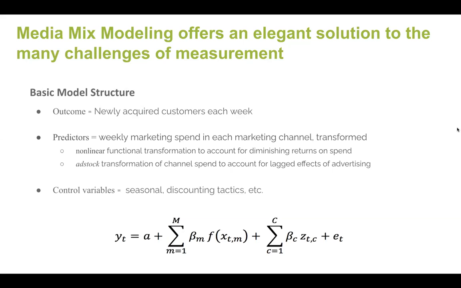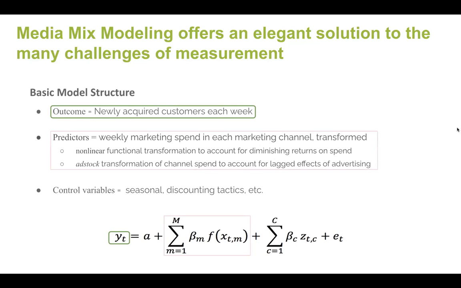The media mix model has a basic linear regression structure because it is essentially a linear model. So in our model, we have an outcome, which is the number of customers we acquire each week. And then we have a set of focal predictors, which in this case are variables representing the amount of marketing spend in each marketing channel.